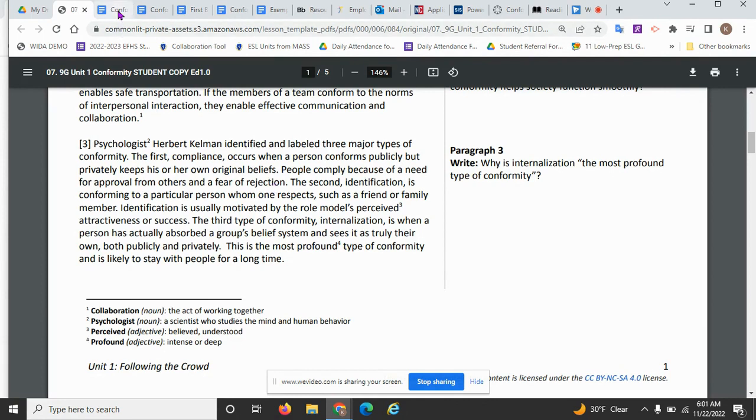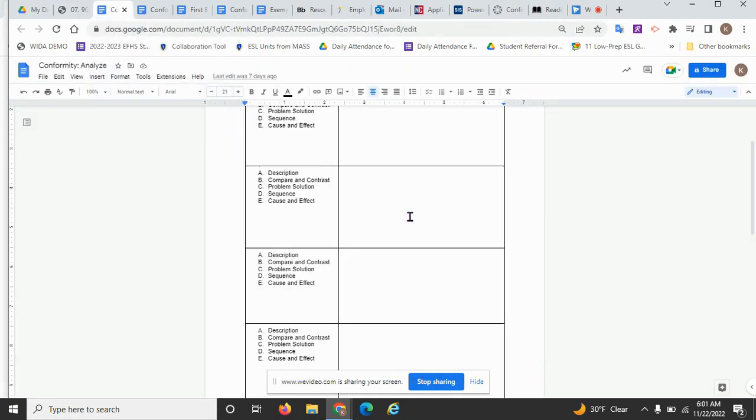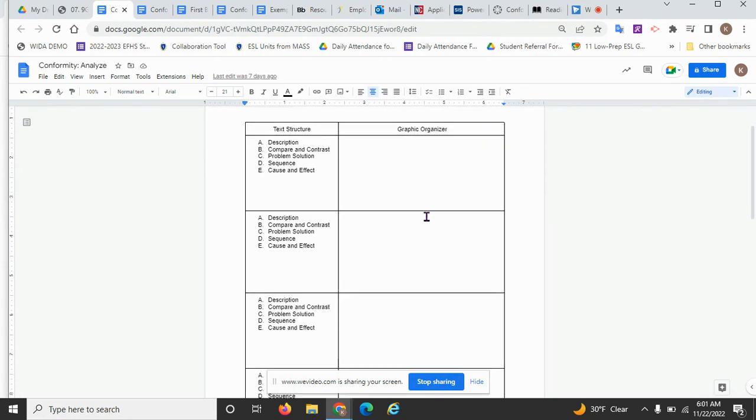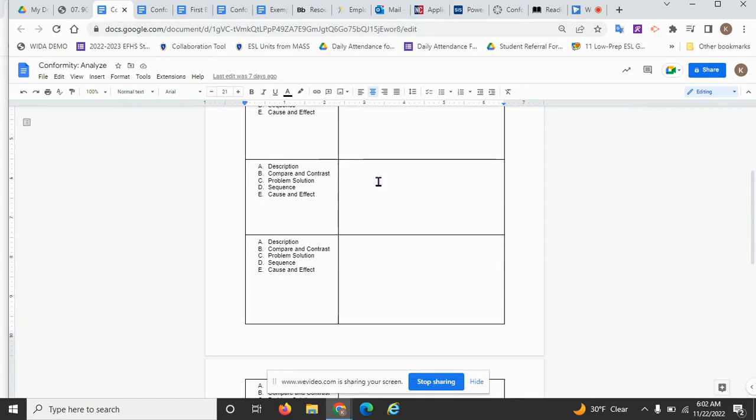Okay, so when we go back to our graphic organizers for our text structure, we're going to take paragraph 3 and label it description. So you need to use your description graphic organizer with the circle in the middle. The circle in the middle should say 3 types of conformity.